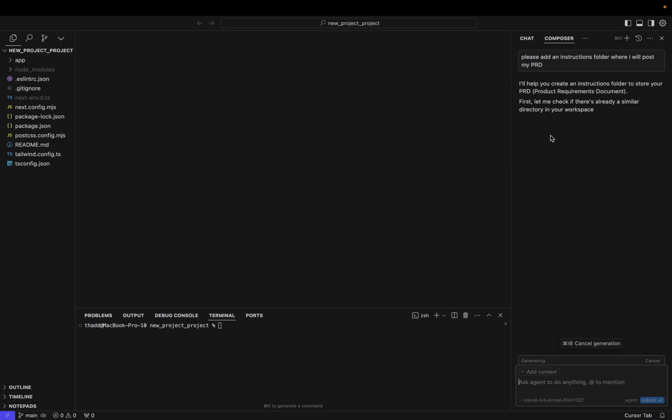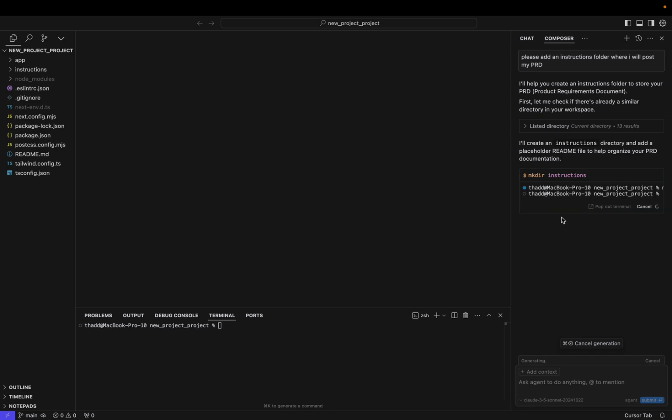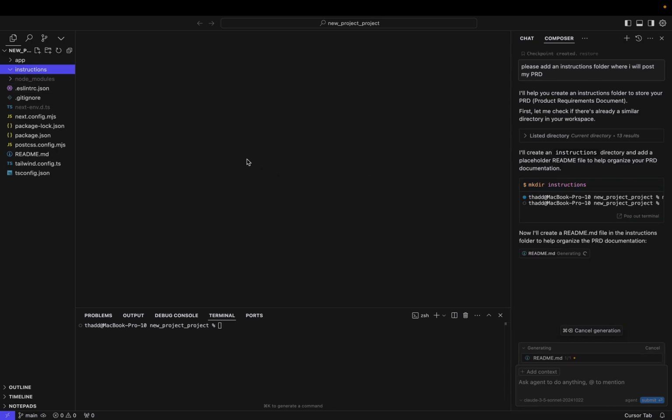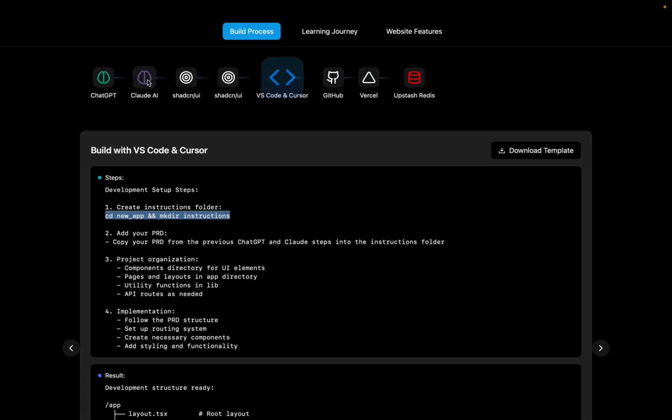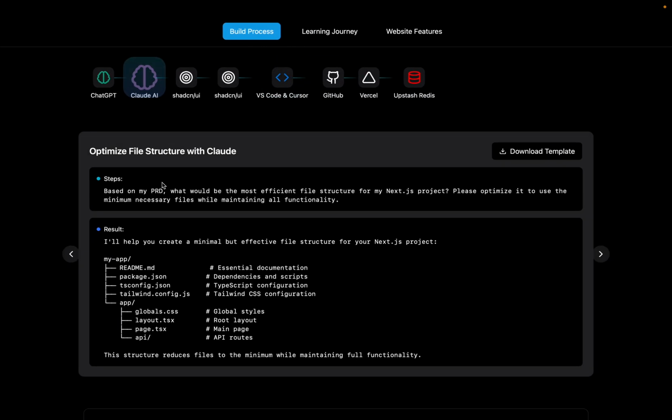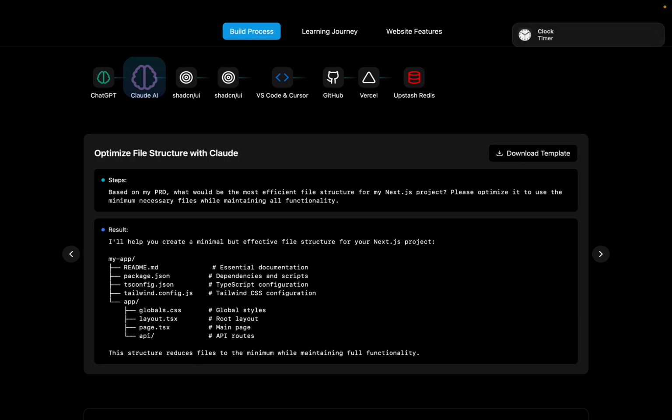So it's gonna just use its intelligence to give me the correct command. And now I have the instructions folder. Then you will paste your PRD, which you will have created in Claude, and then use actually your AI to actually make Cursor build your whole app.